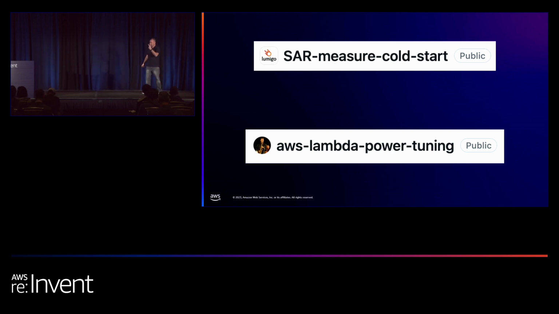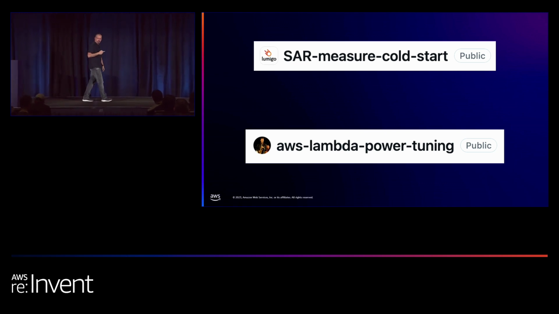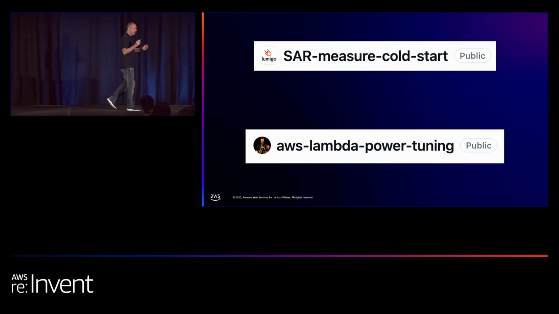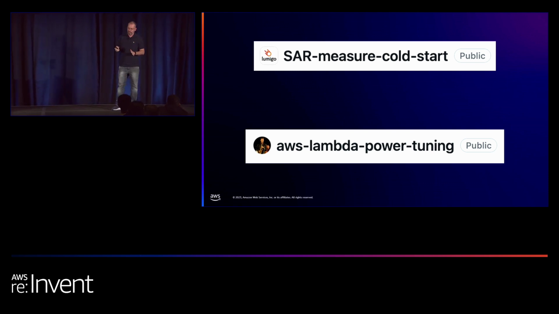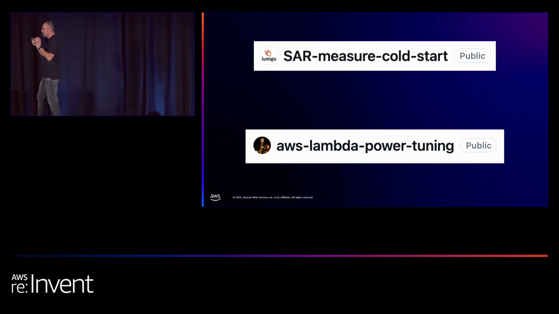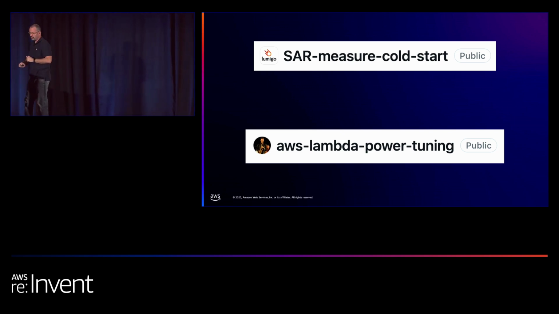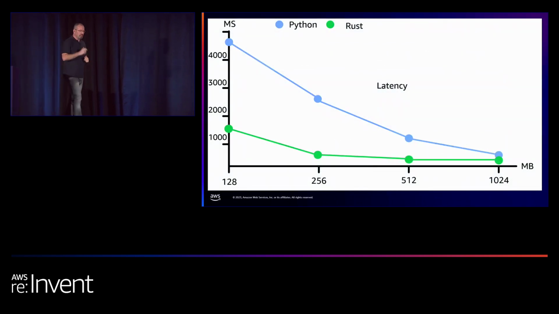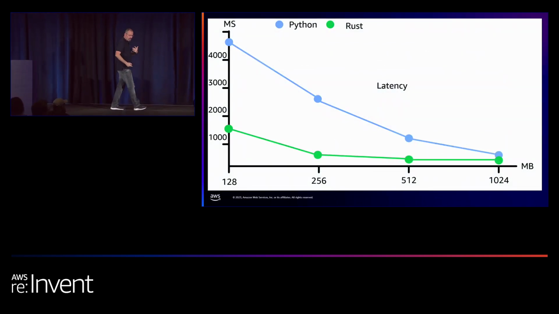So we've used two tools in order to measure our performance and cost. The first tool, developed by Yan Cui and Lumigo, measures cold start performance. And the second tool, developed by Alex Casalboni, and I hope I'm pronouncing his name correctly, is the Lambda Power Tuning tool, which helps us to measure warm start and cost. So let's look at the numbers. Really great numbers, if you ask me.